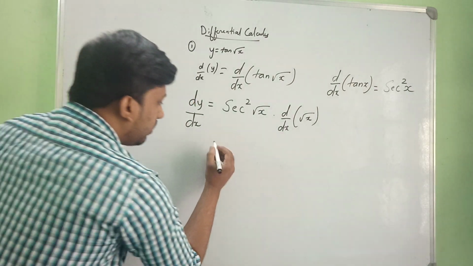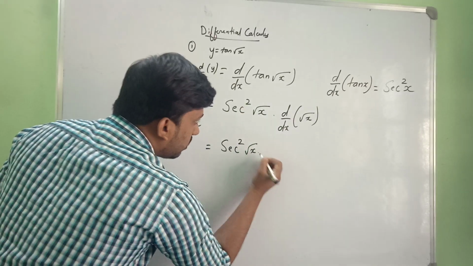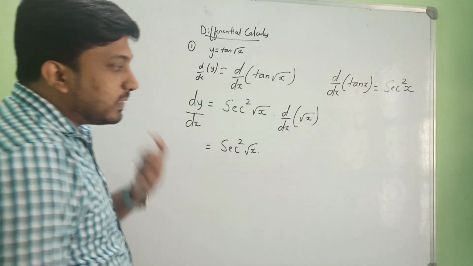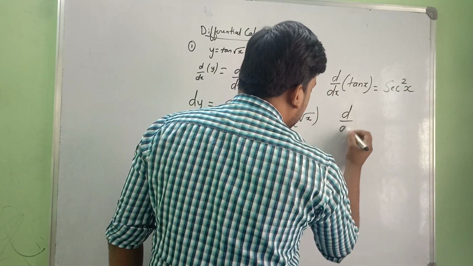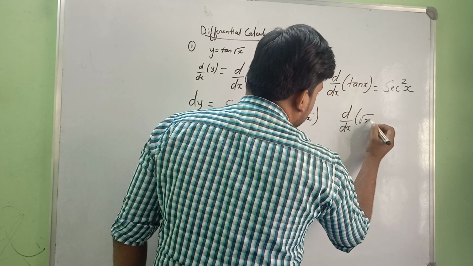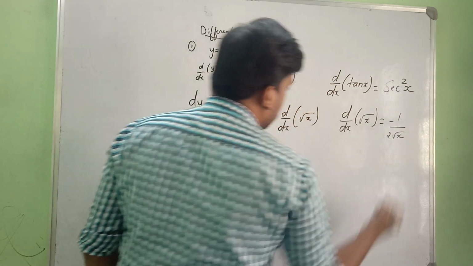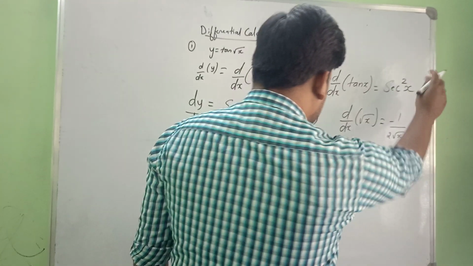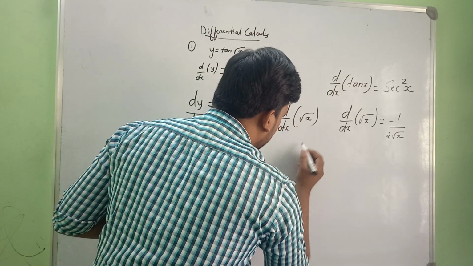So what will we get? We will get secant square root x into the derivative of root x. What is the derivative of root x? Root x is minus 1 by 2 root x, right? d/dx of root x is nothing but minus 1 by 2 root x, isn't it? How will you take this? You can see this, root x, you can solve this.